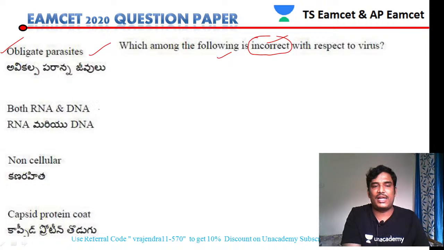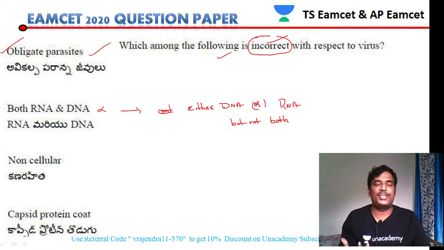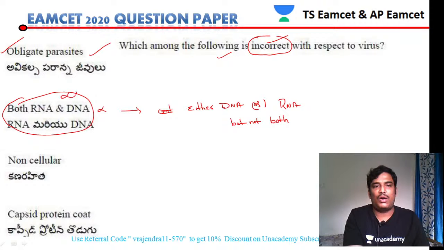Virus contains RNA and DNA. Now this is a wrong statement. A virus may contain either RNA or DNA, but not both. Some viruses have RNA as genetic material, some viruses have DNA as genetic material, but both acting as genetic material is not present. So that is the reason this option is the wrong option.